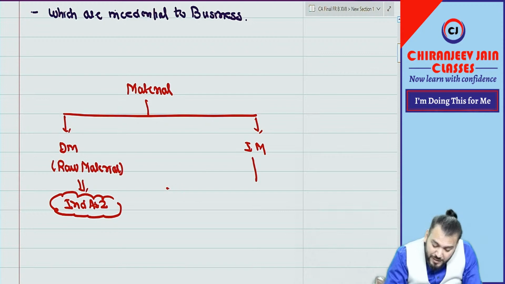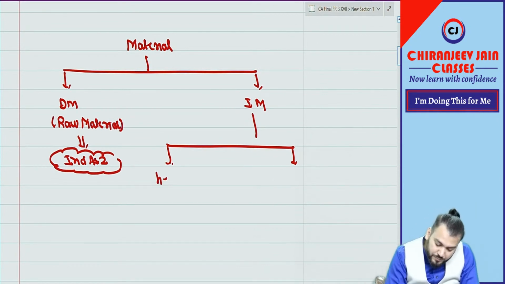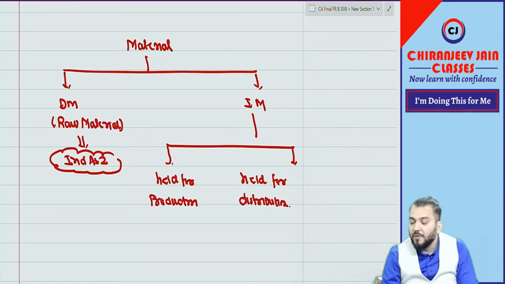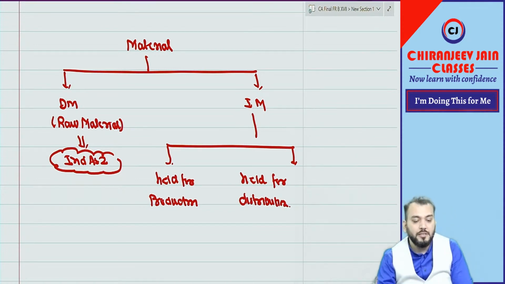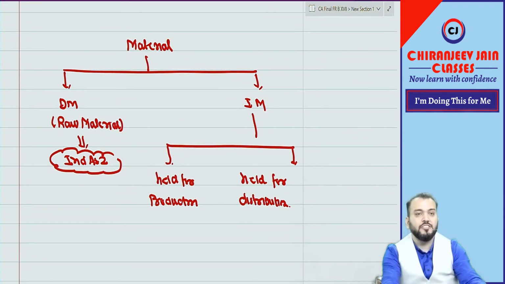But indirect material can be of two types. One can be held for production and one can be held for distribution. Held for distribution. Correct? Now, suppose this is chocolates. You can see this is chocolates.